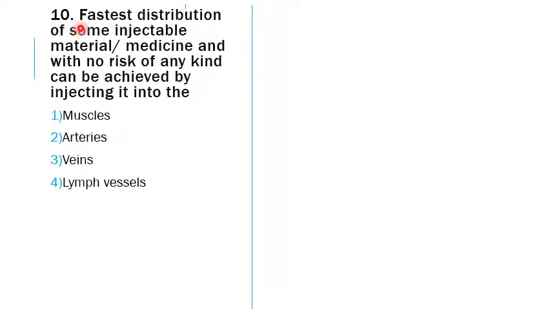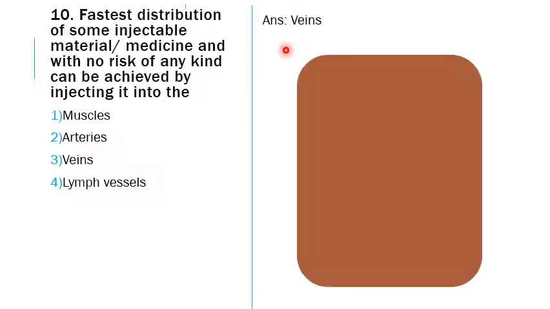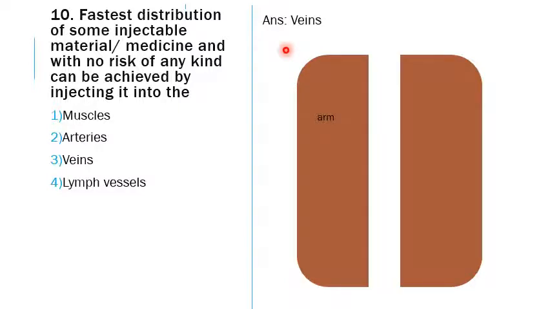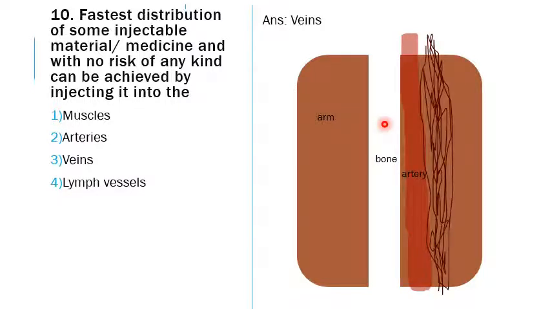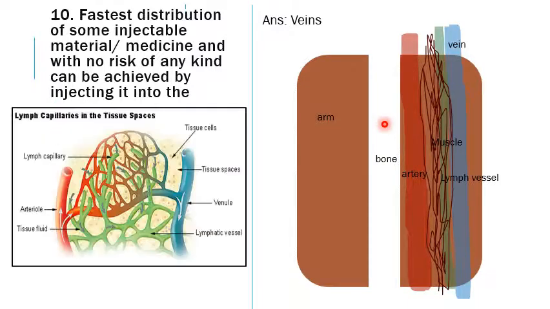The next question is 10th. Fastest distribution of some injectable material or medicine, with no risk of any kind, can be achieved by injecting it into the, options are muscles, arteries, veins and lymph vessels. The answer is the veins. If we have to reason it out, see, if we consider this as an area of the arm, the bone is usually present in the center. Adjacent to the bone will run the arteries, then there will be the muscle layer and then the vein. Between the artery and the vein, there will be a network formed by the lymph vessel.